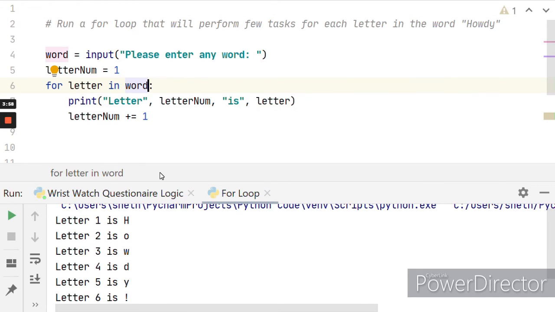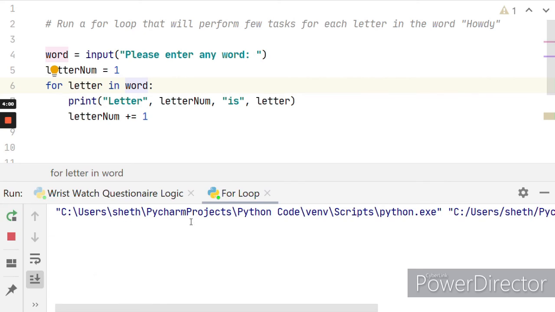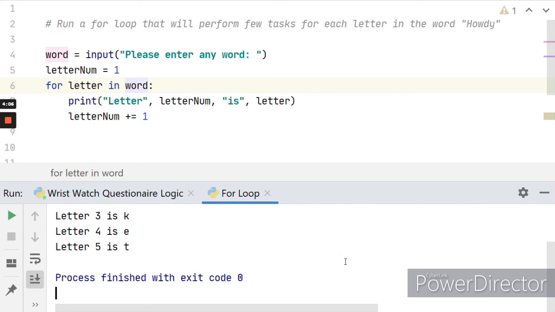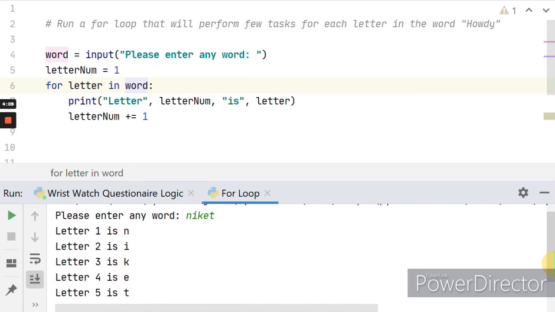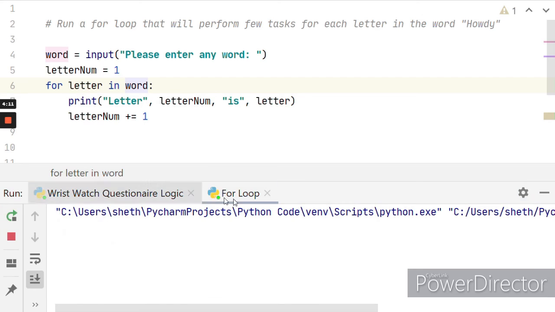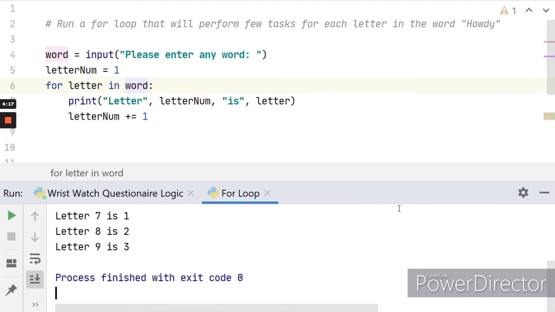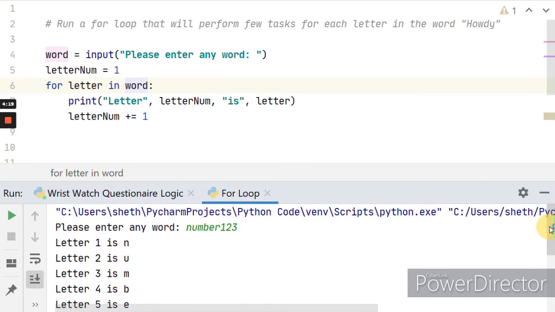Now I will run this. I will put my name, and it's working. I will also show you with numbers. I will just say 1 2 3. See, it works with numbers as well.